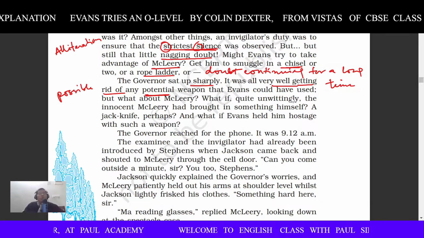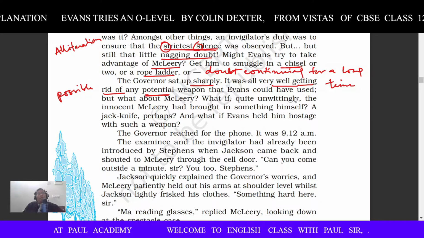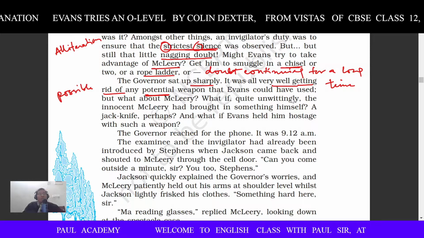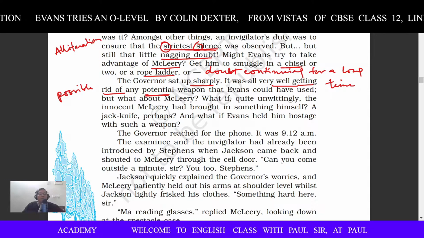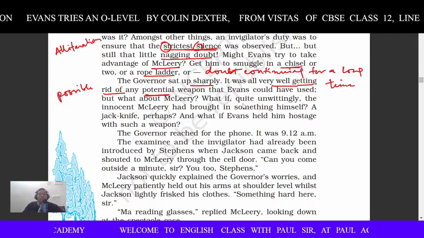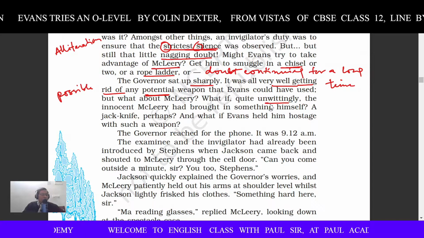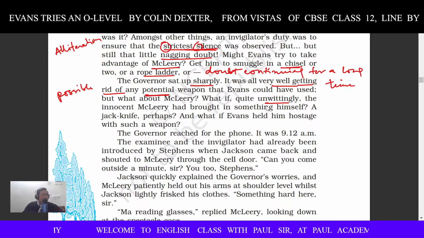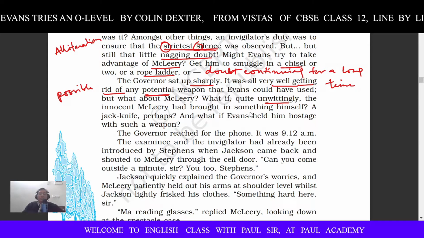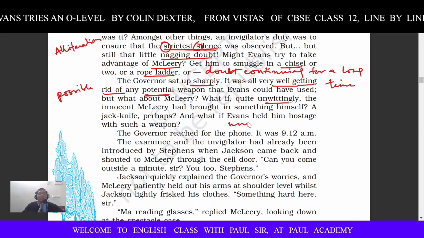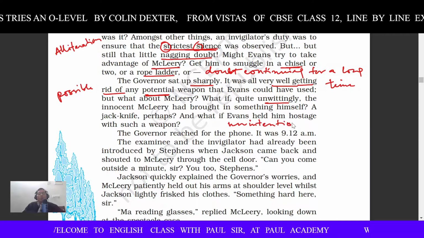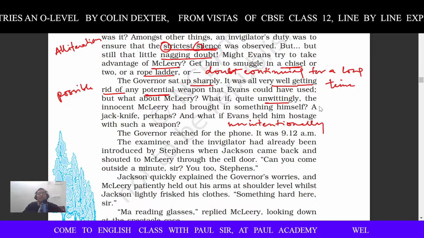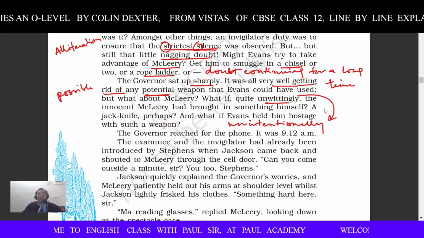Could have used for what? Could have used to make McLeery hostage, or maybe for some other reason. Okay, could have used. But what about McLeery? What if, quite unwittingly. What is the meaning of unwittingly? Unwittingly means unintentionally. You can say unintentionally, I-N-T-E-N-T-I-O-N-A-L-L-Y. Big spelling, make sure.